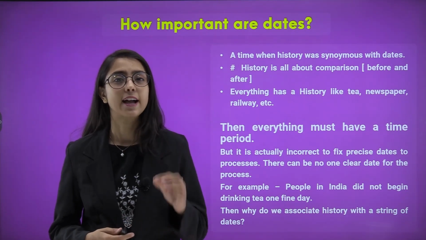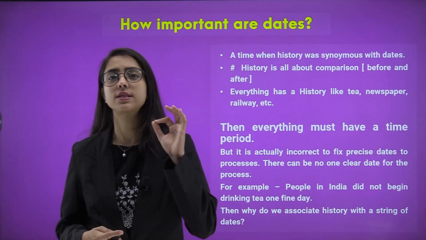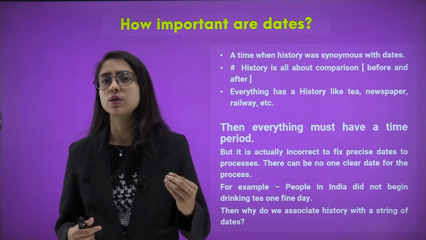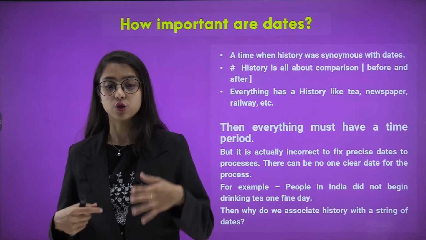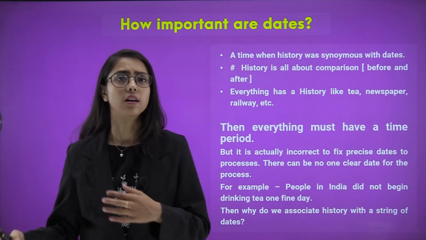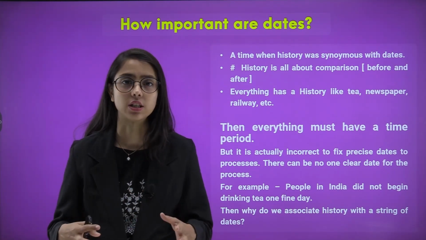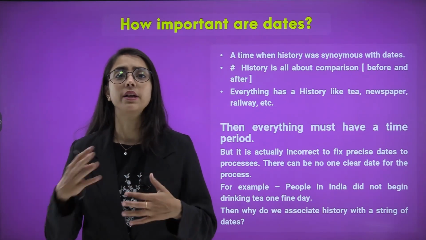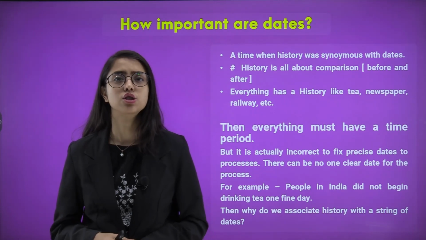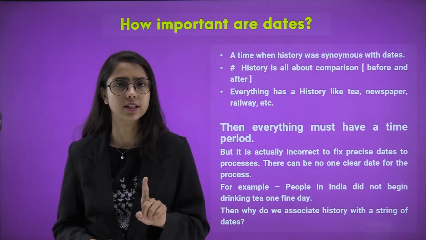But it is actually incorrect to fix a precise date for these processes, because railways were not built in one day. It was not that we laid all the tracks and railway lines in one day and the next day started railway journeys. It took a long period of time to develop these things. So, it is not about one particular date.